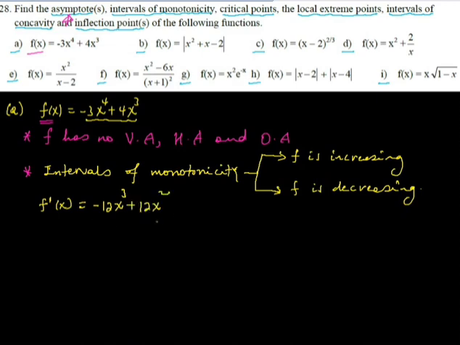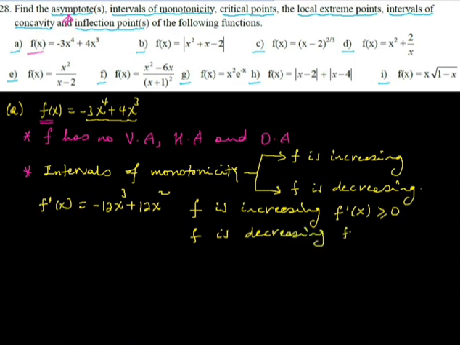Now f is increasing whenever the first derivative is positive. So f is decreasing whenever the first derivative is less than or equals to 0. Finding the solutions of these is what intervals of monotonicity means.